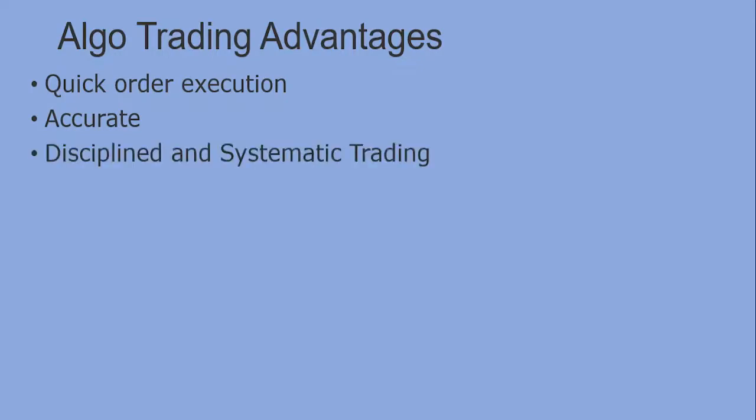Then what are the advantages of algo trading? First of all, we are implementing all those things on a computer. Therefore, it is quick. It can quickly place the order. So that is one of the advantages. Then accurately, it can execute our orders. That is the second one. Then it is a disciplined and systematic way we can do things.